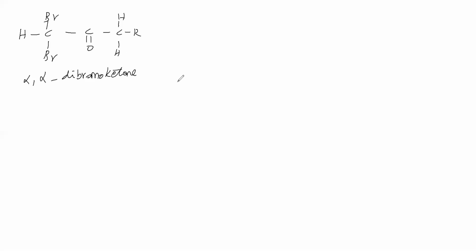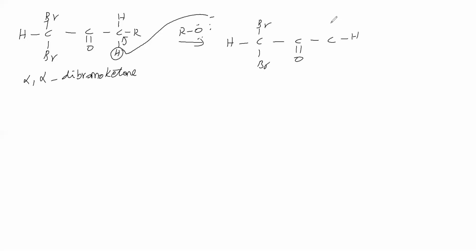First step is the attack of alkoxide. Alkoxide will take the alpha hydrogen. So this bond is shifting here, that becomes a carbanion. Here Br, here Br, then CO group, then CH2 minus. What is the next step? This C minus will attack this carbon, therefore Br will leave. Therefore, we will get a 3-membered ring.